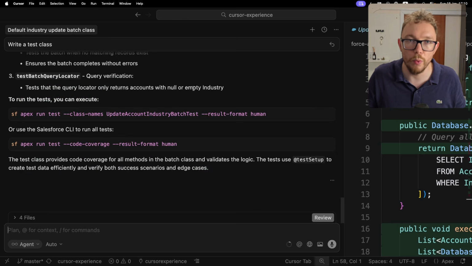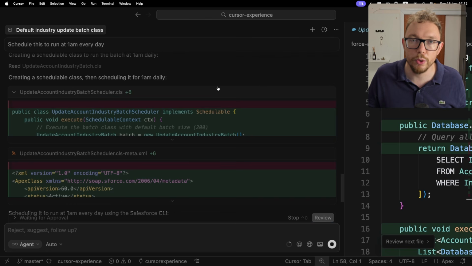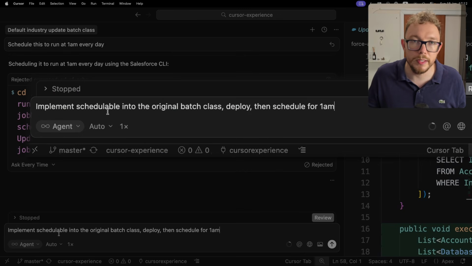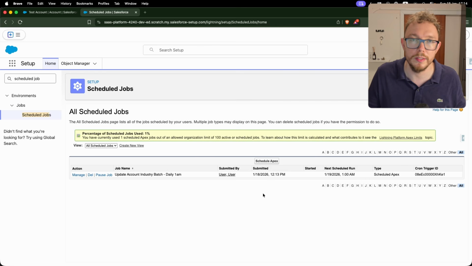So I want to go and schedule this at 1 a.m. Because we didn't implement schedulable in the initial implementation, it will create a new class. We want to have this be under one class. So I've got an updated prompt where we implement it in the original class, deploy, then schedule. And we can see that the job was created successfully here.